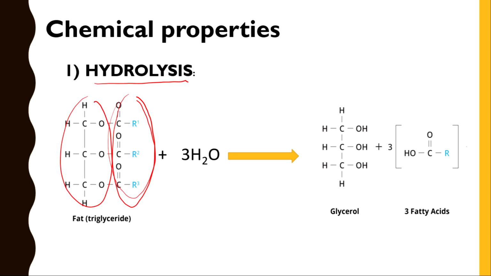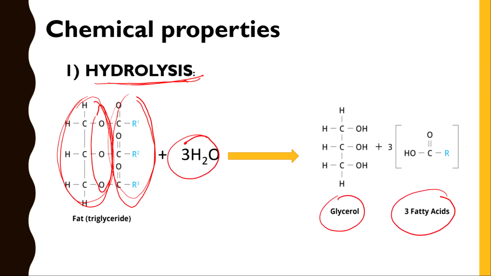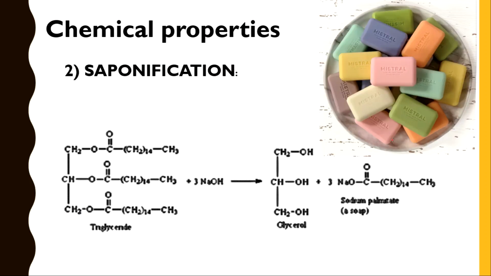Coming to the hydrolysis definition, fats can be hydrolyzed by acid, alkali or the enzyme called lipase. So that is called hydrolysis. Now we'll come to the chemical reaction. This triglyceride with ester linkage, it's combined with three molecules of water, you will get glycerol and three molecules of fatty acids. This is about hydrolysis.